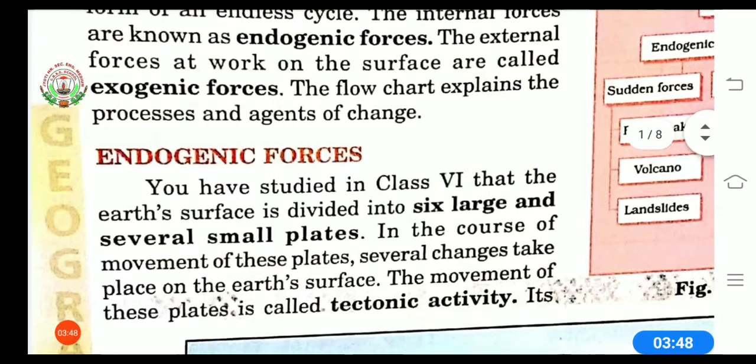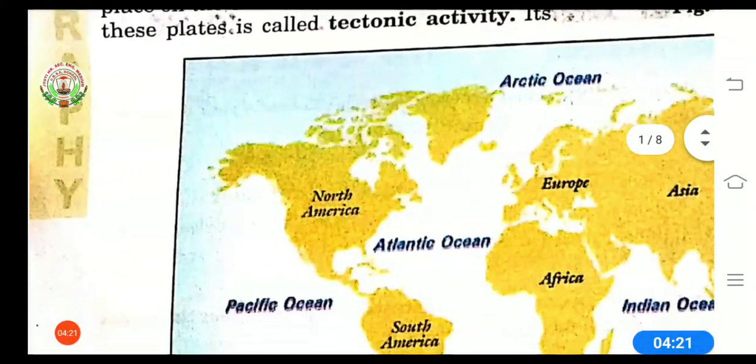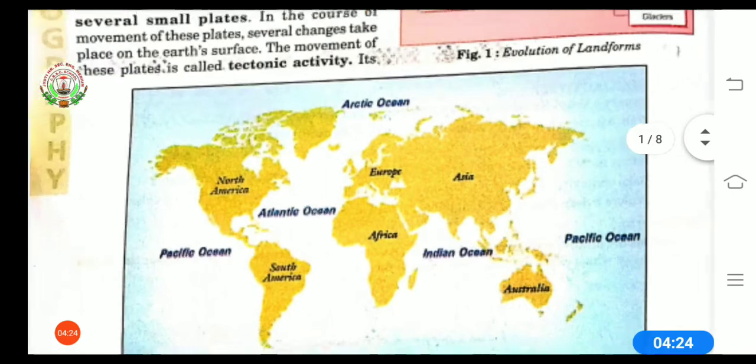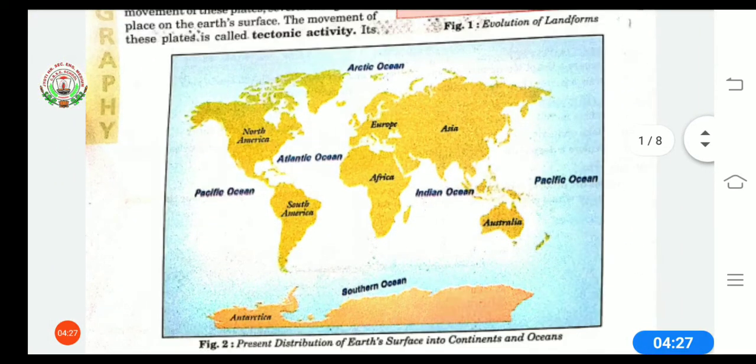Now we will understand about endogenic forces. As you have studied in class 6, the earth's surface is divided into 6 large and several small plates. Do you remember the names of the 6 large plates? Yes. First, African plate. Second, Antarctic plate. Third, Eurasian plate. Fourth, Indo-Australian plate. Fifth, North American plate. Sixth, South American plate. Down here we have this map. In this we can easily see all the 6 plates.